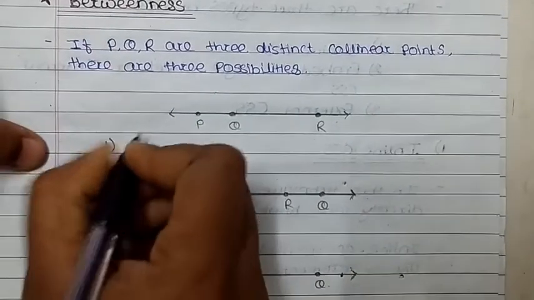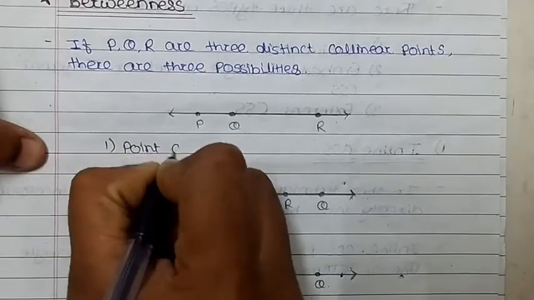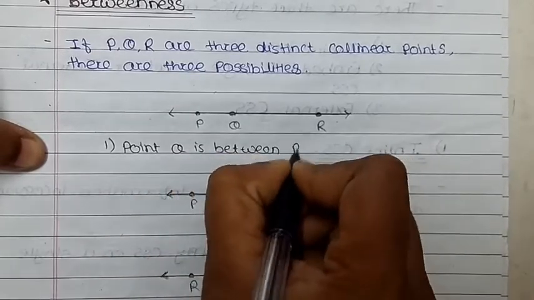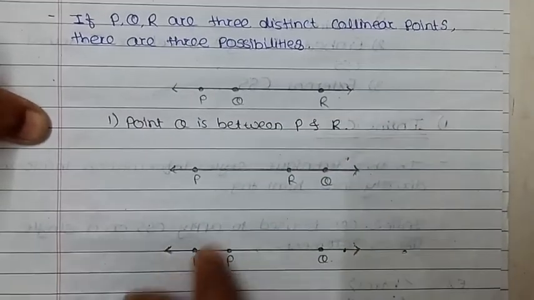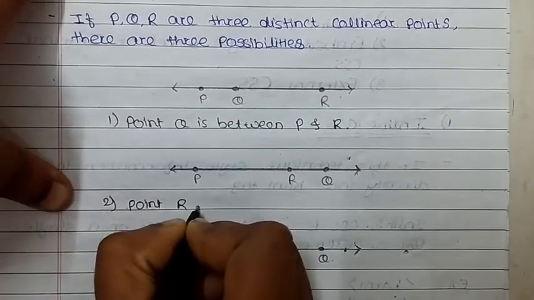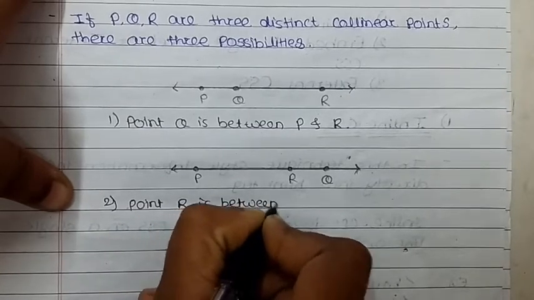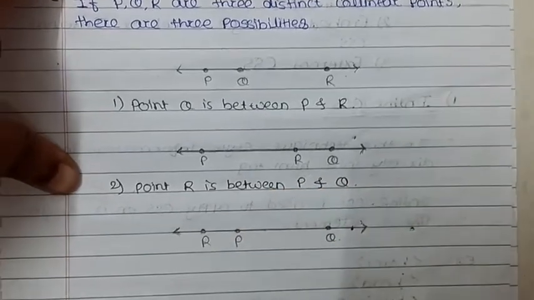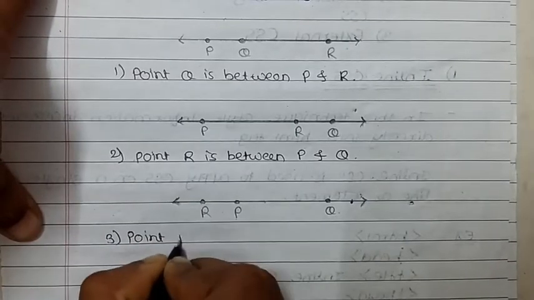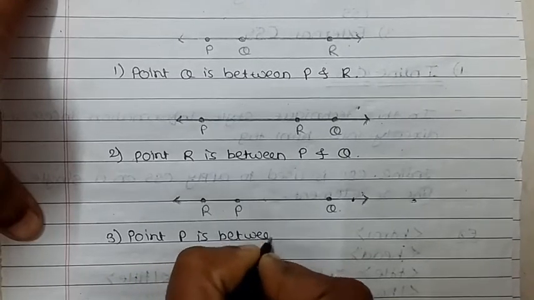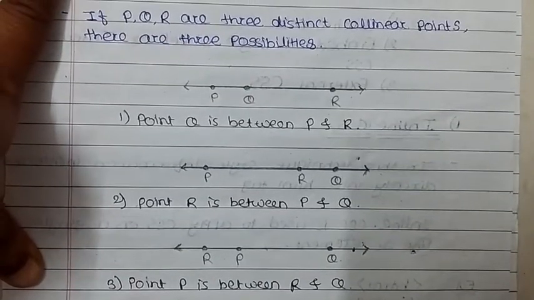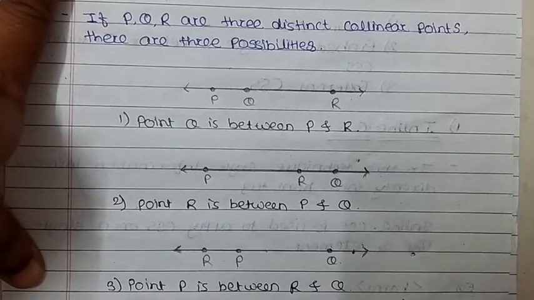First possibility is point Q is between P and R. Next possibility is point R is between P and Q. And the third possibility is point P is between R and Q. So these are the 3 possibilities when we say that P, Q, R are 3 points which are collinear.